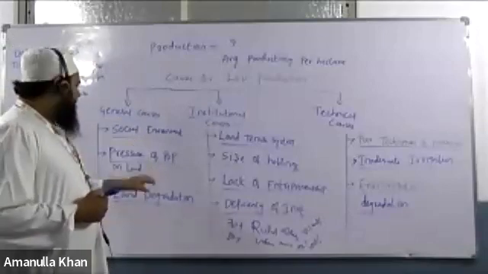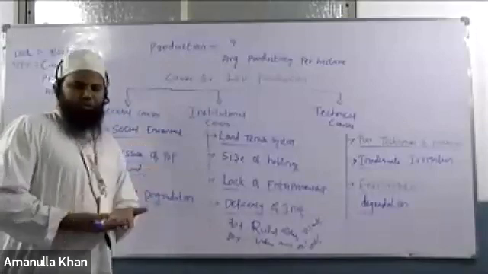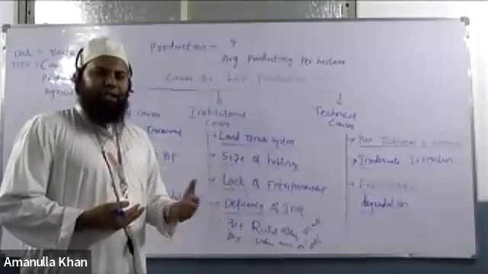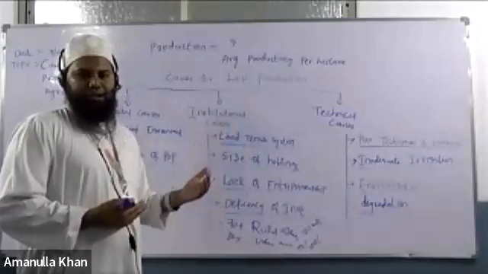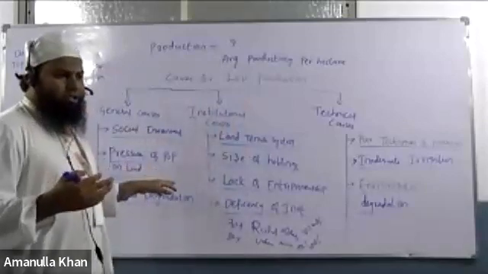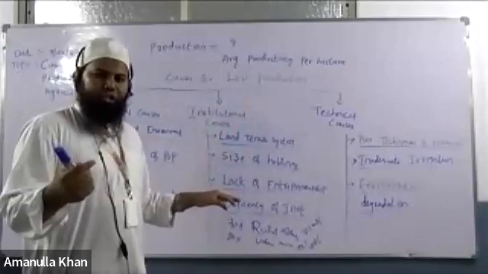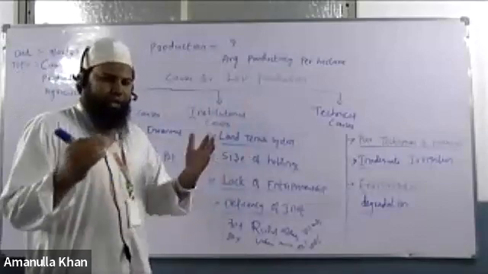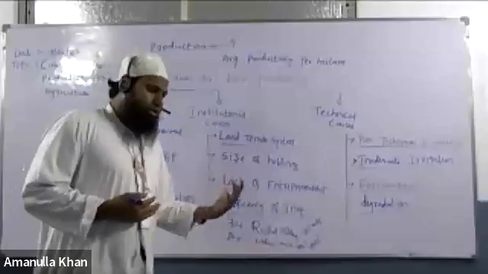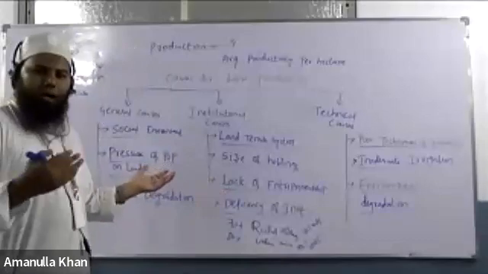Social environment means that socially farmers should be educated and should have additional knowledge of producing something. Their illiteracy is halting our production. The second one is population pressure on land. Out of 363 million population of rural workers, only 263 are absorbed by the agricultural sector, and they are additionally working on the land. This is definitely putting pressure on land, and due to that pressure our production is coming down.